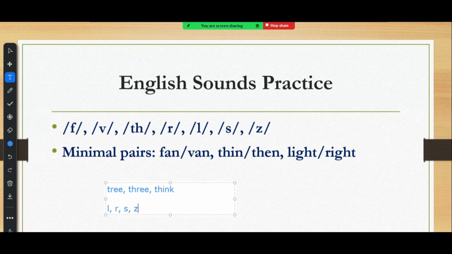For example, RICE, we need to use the S sound. So we need to say rice. But for RISE, that is Z, it will be rise, rise, rise. But for RICE, it will be rice.